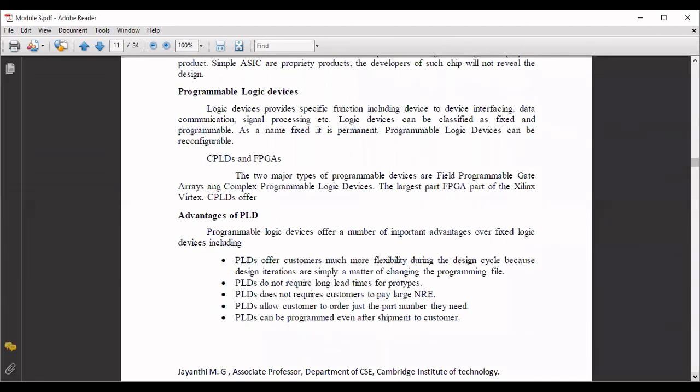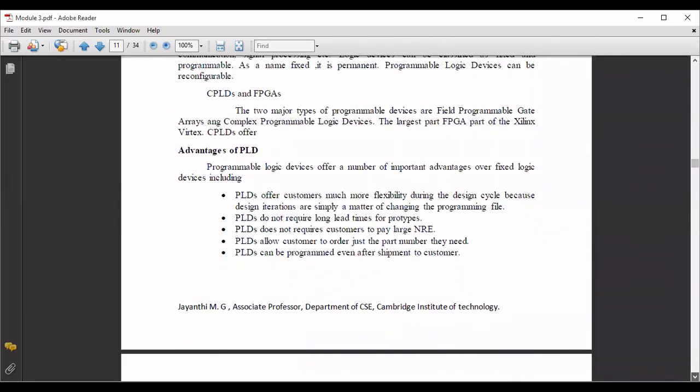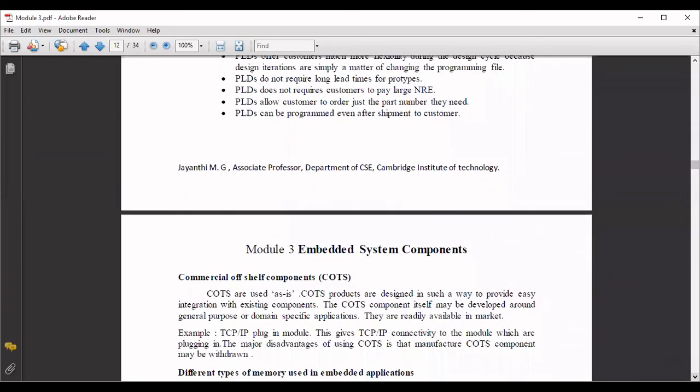PLDs can be programmed even after shipment to the customer. When you purchase the PLDs, the user or the customer will be allowed to program them according to the requirement the customer has. That is the advantage of using PLDs.